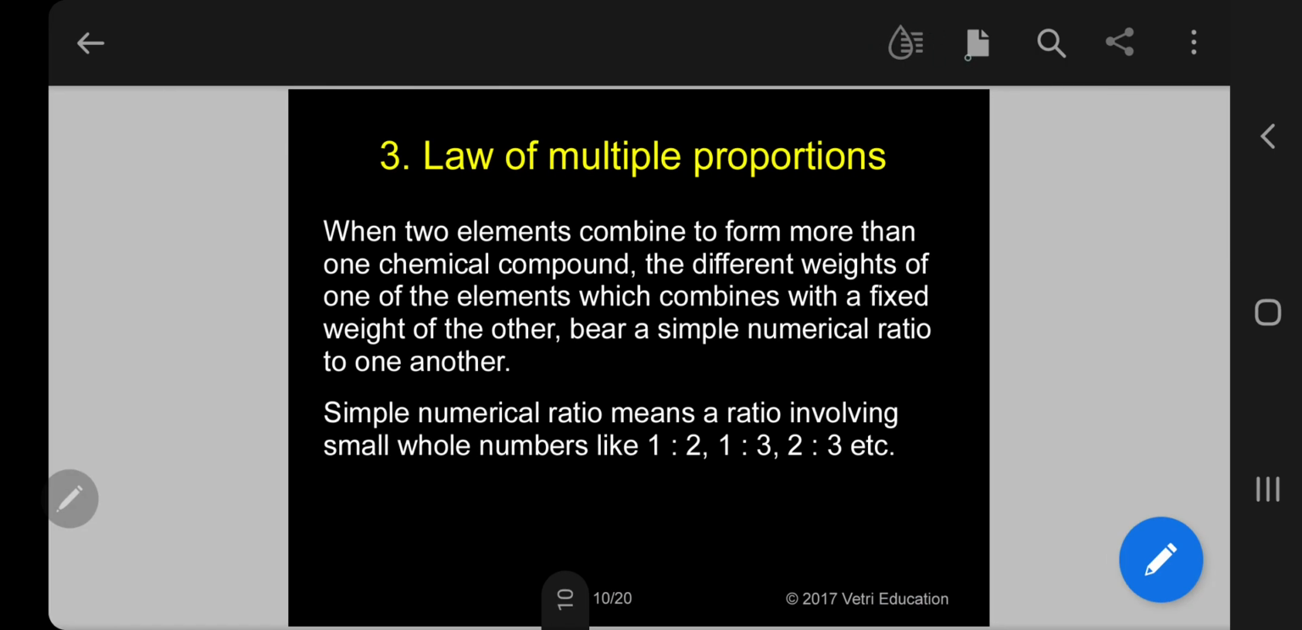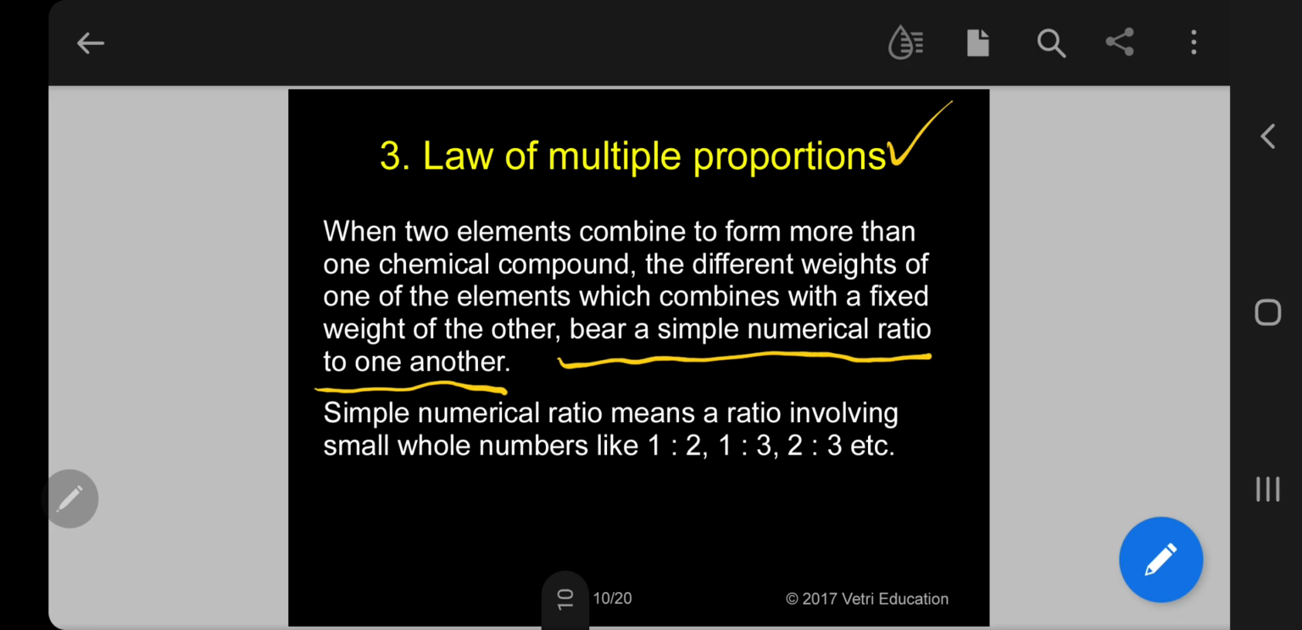Next, third law, the law of multiple proportions. That is the statement: when two elements combine to form more than one chemical compound, the different weights of one of the elements which combine with a fixed weight of the other bear a simple numerical ratio to one another. Let me repeat a bit. Please listen, my dear students.